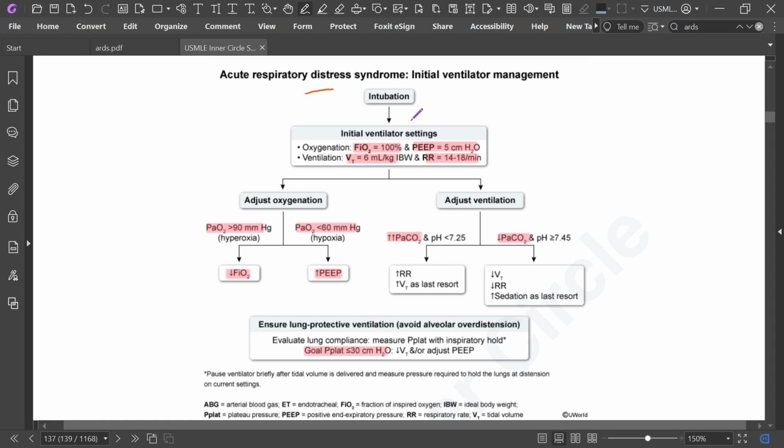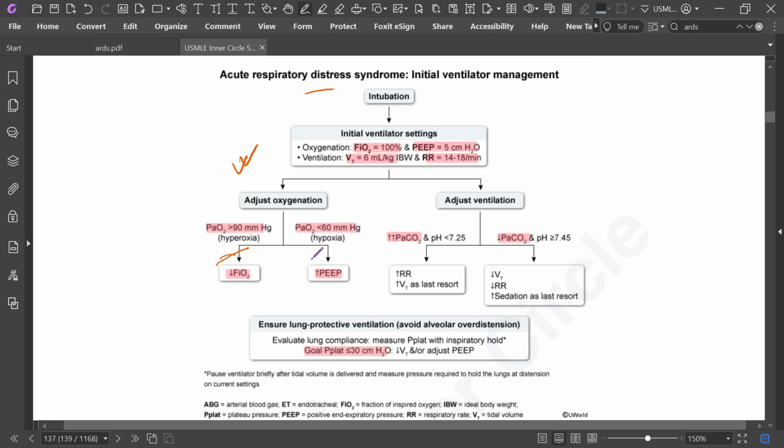Then adjust oxygenation and adjust ventilation. When we need to adjust oxygenation, if PaO2, partial arterial oxygen, is more than 90, there is hyperoxia and FiO2, the fraction of inspired oxygen, should be decreased.